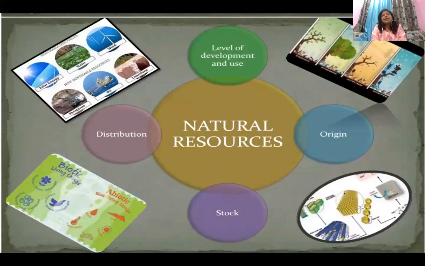You just close your eyes and try to recollect what are the four factors on the basis of which the natural resources can be classified. Okay, once again I'm starting. Level of development. Yes, Darshan. Origin, stock, and distribution. Okay, so these are the four factors on the basis of which the natural resources can be classified. Okay, so we are proceeding further.